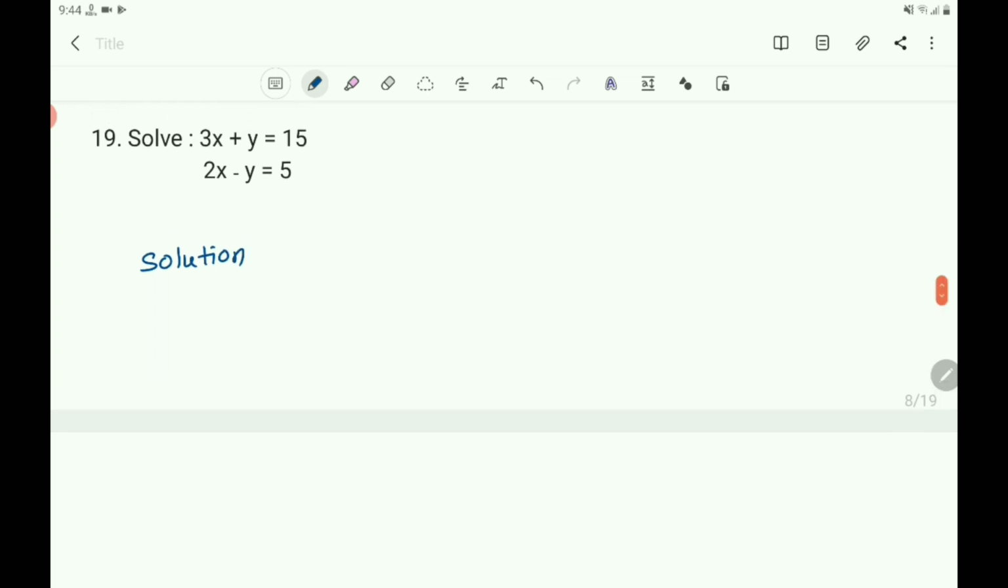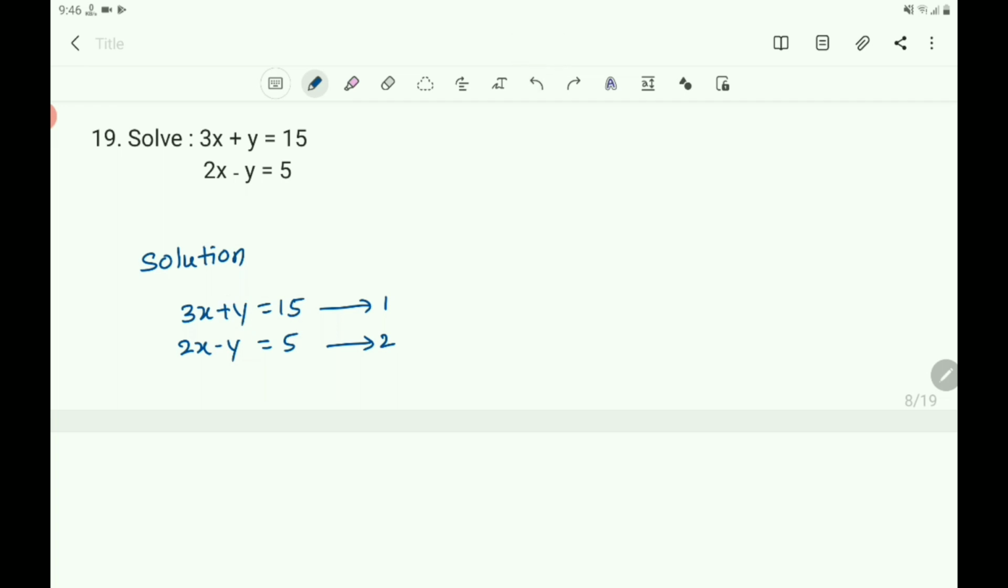Now take both equations: the first equation is 3x plus y equals 15, and the second equation is 2x minus y equals 5. You write this as the first equation and this as the second equation. To cancel the variables here, which have different signs, you must add the first equation and the second equation.